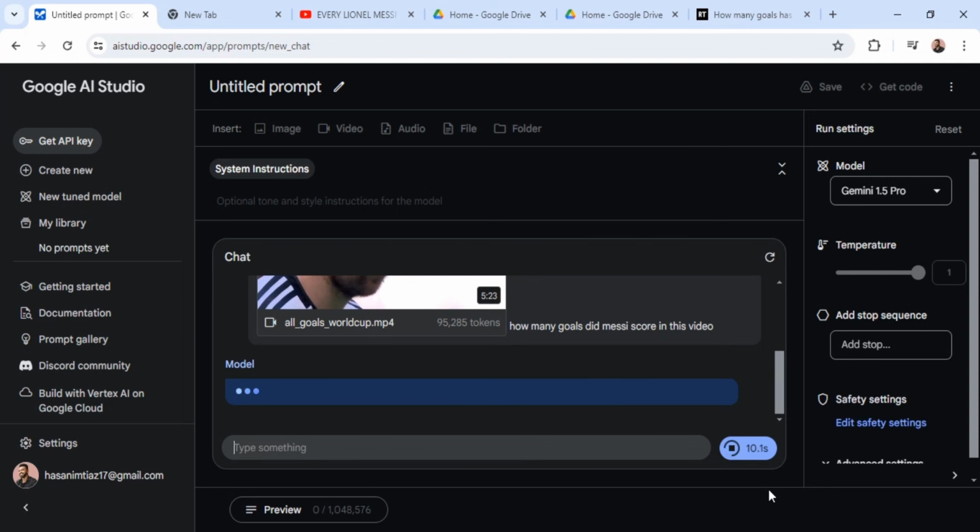That's the only thing with large context models, that sometimes when you're inputting videos and large amounts of text, it's going to slow down the response time. So put that into consideration when you're building out an AI model for your business or use case. So while this is getting processed, let's go ahead and watch the video to see how many goals are there.